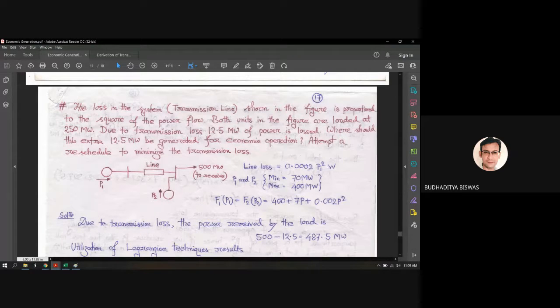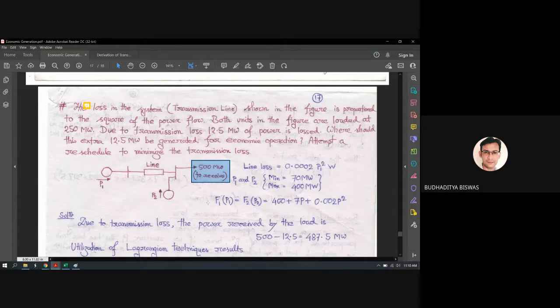So first, each plant is generating 250 megawatt. So what is the load demand then? 500 megawatt. If it is not written here, you can still understand that if the two plants generate 250 megawatt, then 250 plus 250, 500 megawatt is the load demand.